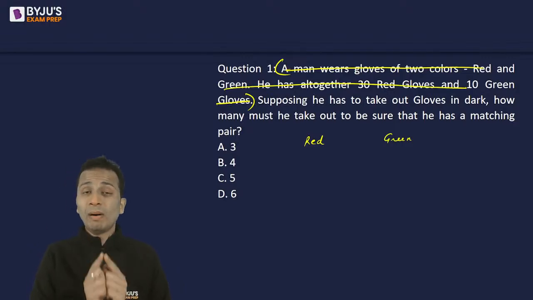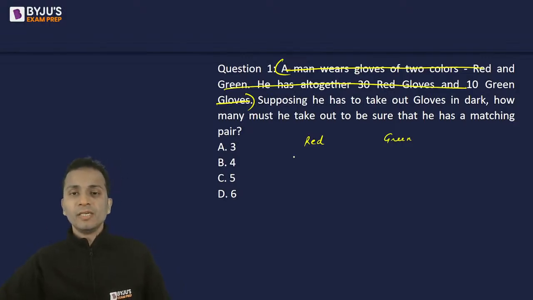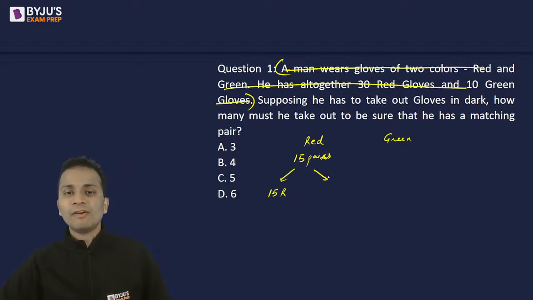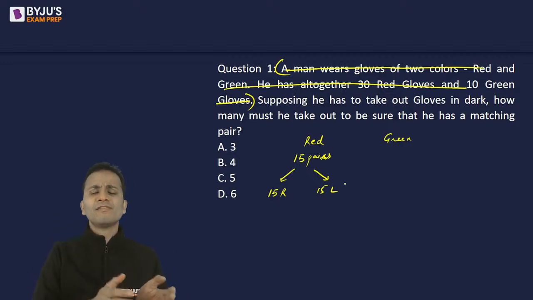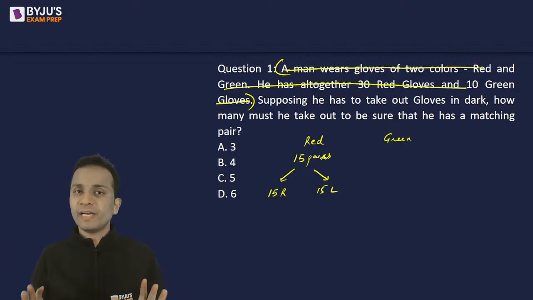But now a bifurcation is given. There are 15 pairs of red gloves. That means out of these 15 pairs, 15 are right and 15 are left. Right glove and left glove are different gloves.